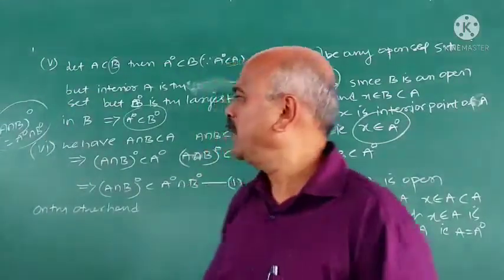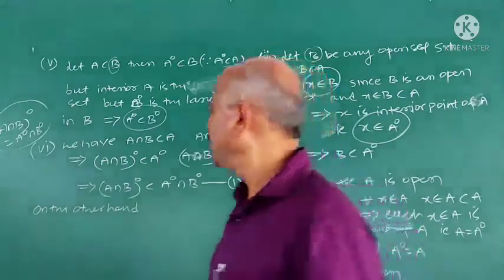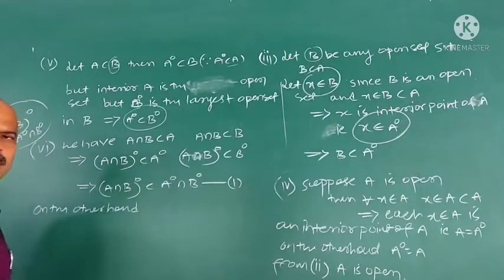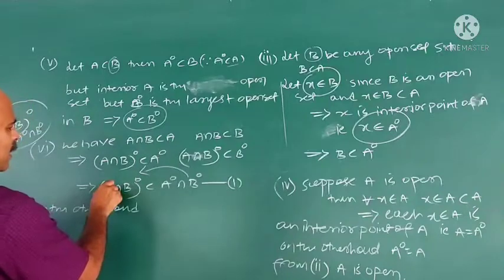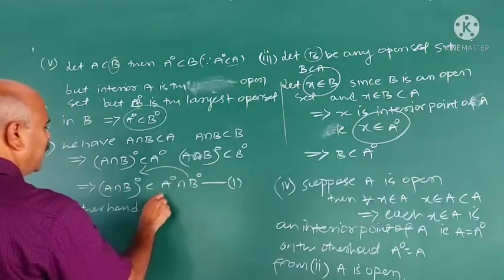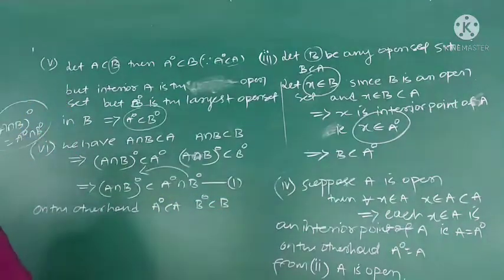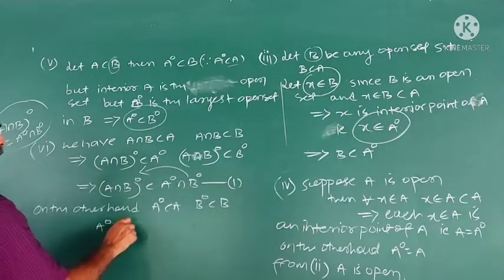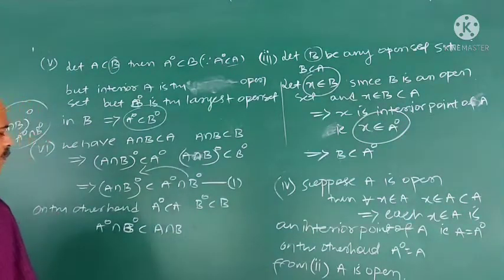Interior of A intersection B is interior A intersection interior B. The first part is interior of A intersection B is contained in interior A intersection interior B. On the other hand, we have to prove this one is contained in interior of A intersection B. Interior A is contained in A, interior B is contained in B. Correct? Therefore, interior A intersection interior B is contained in A intersection B.